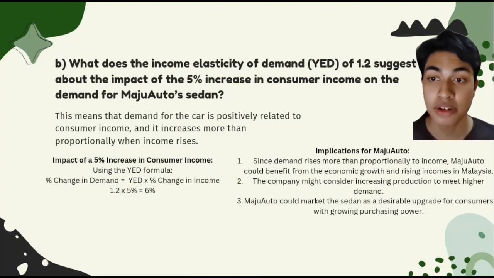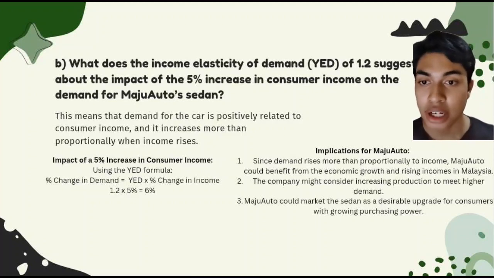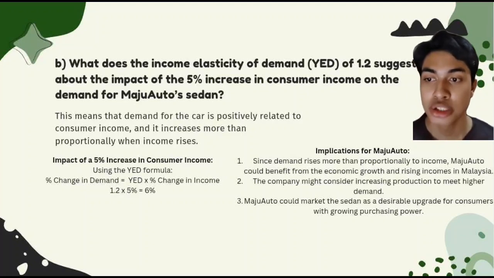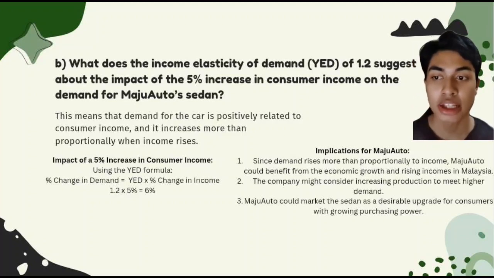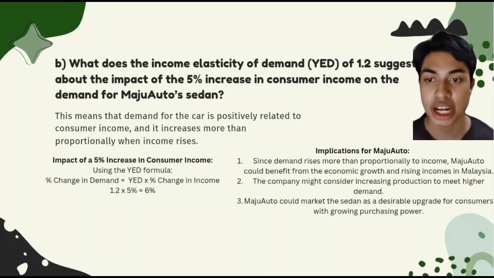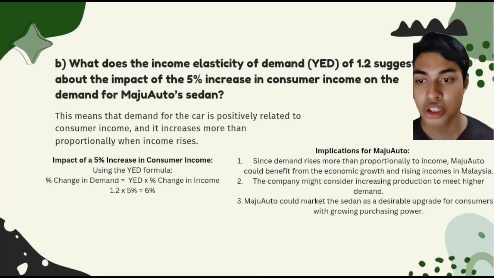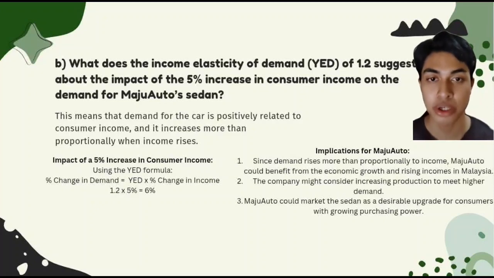And the implications for Maju Auto: first, since demand rises more than proportionally to income, Maju Auto could benefit from the economic growth and rising incomes in Malaysia. Second, the company might consider increasing production to meet higher demand. And third, Maju Auto could market the sedan as a desirable upgrade for consumers with growing purchasing power.